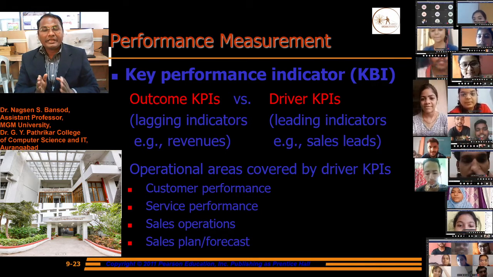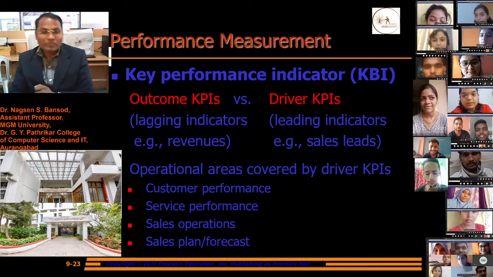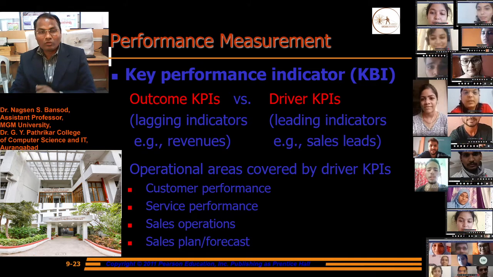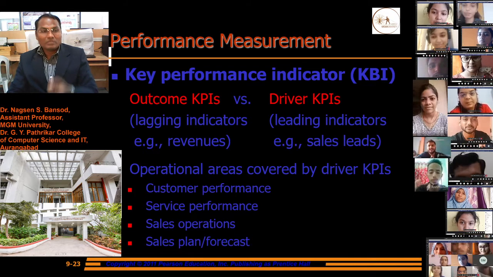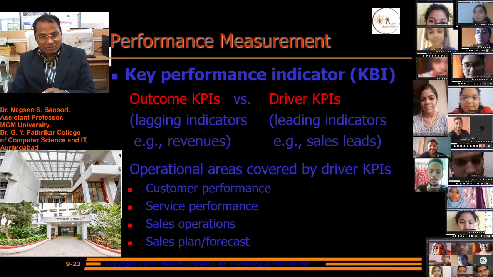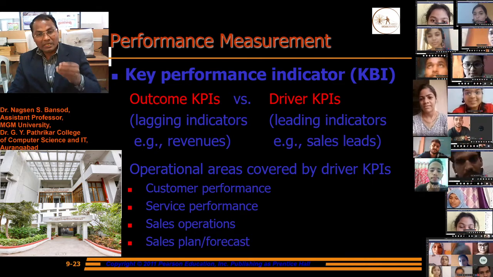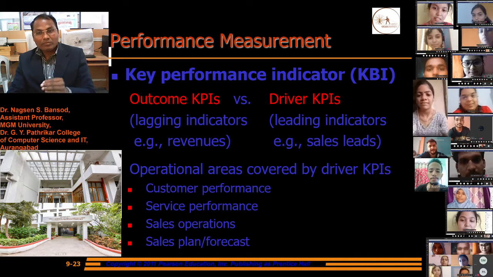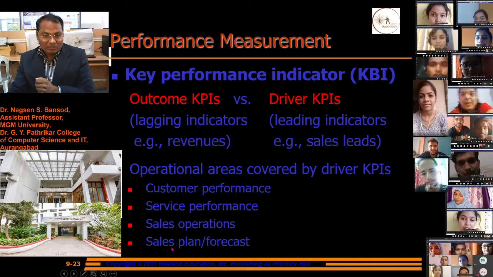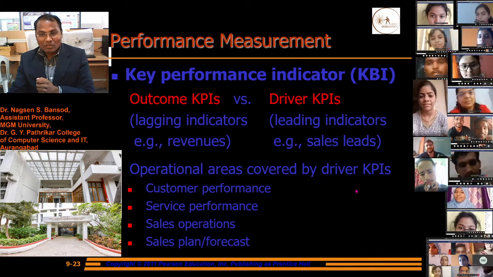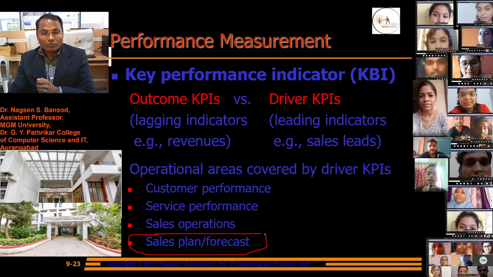The operational areas covered by driver key performance indicators are customer performance, service performance, sales operations, and sales plan forecast. All these four areas are covered by driver KPIs. Sales operations: how much sales this month, how much next month, how much in the whole year can be measured by driver KPIs. Also plan forecasting: what is our plan for the whole year, will we develop a new product.